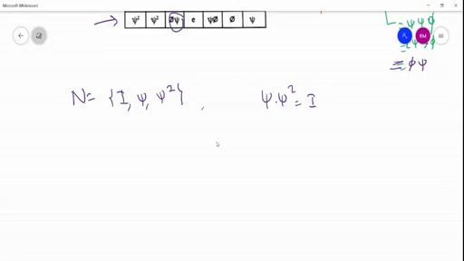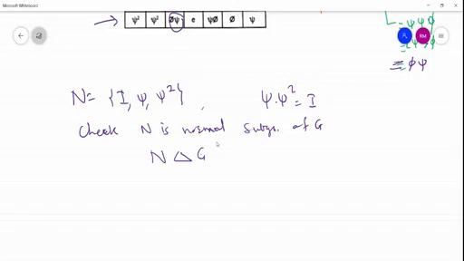So we have to check whether N is a normal subgroup of G or not. This we can also denote with the normal symbol, N triangle G, and read it as N is normal in G. We have to check it. Actually here this is an example where N is normal in G, but how will it work? To explain the definition, we consider, say, take g equal to phi.